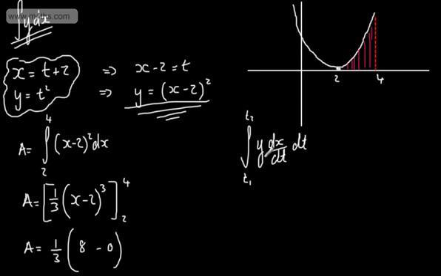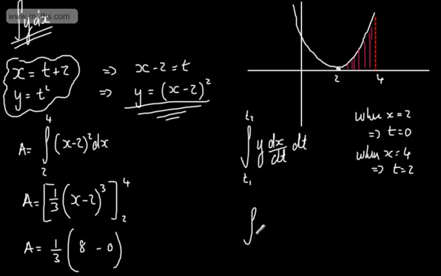So let's first look at the limits. I've got now t1 and t2. Let's consider when x is equal to 2. So when x is equal to 2, we can say that t + 2 is equal to 2. Therefore, t would be equal to 0. So all I've done is simply sub that in. When x is equal to 4, we can say that 4 is equal to t + 2, therefore t will be equal to 2.